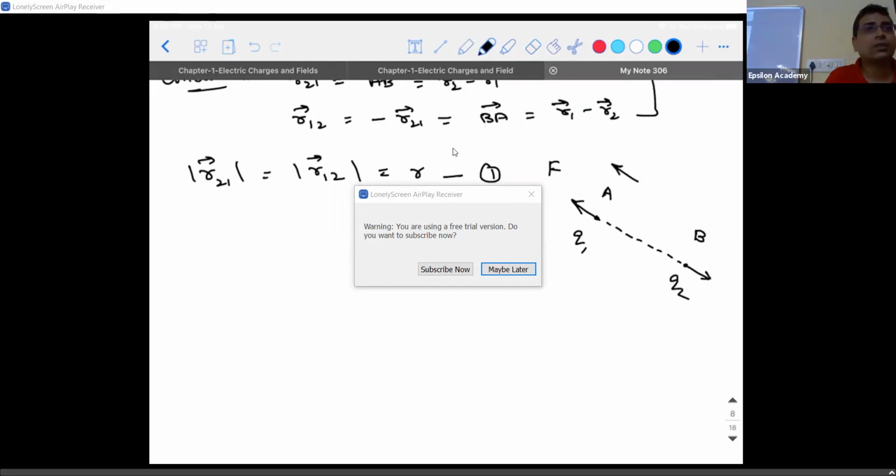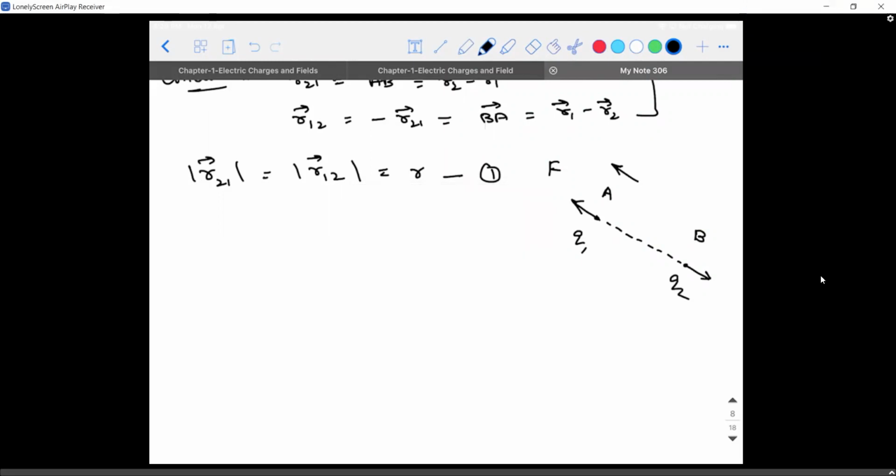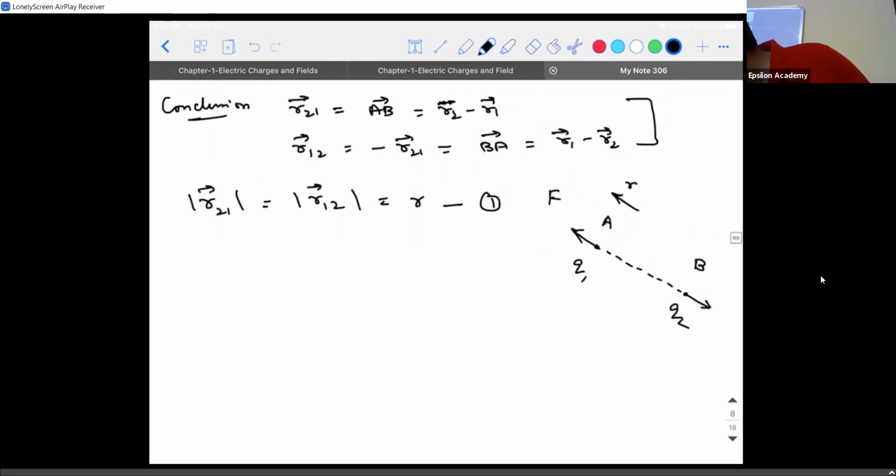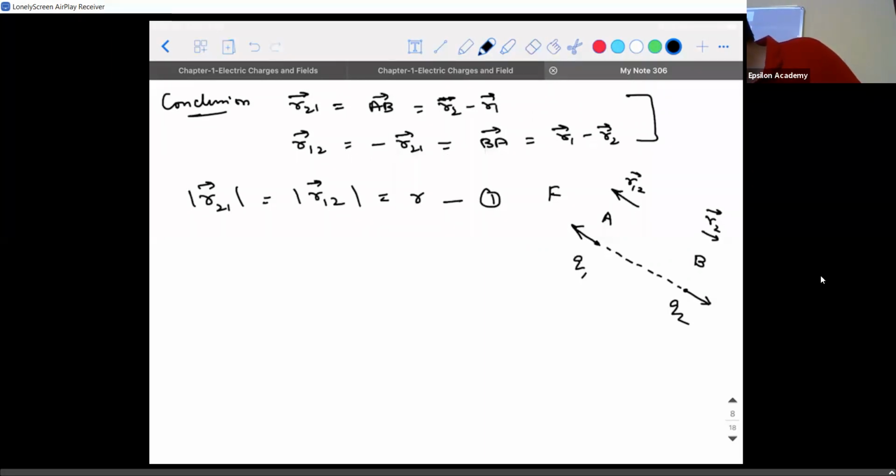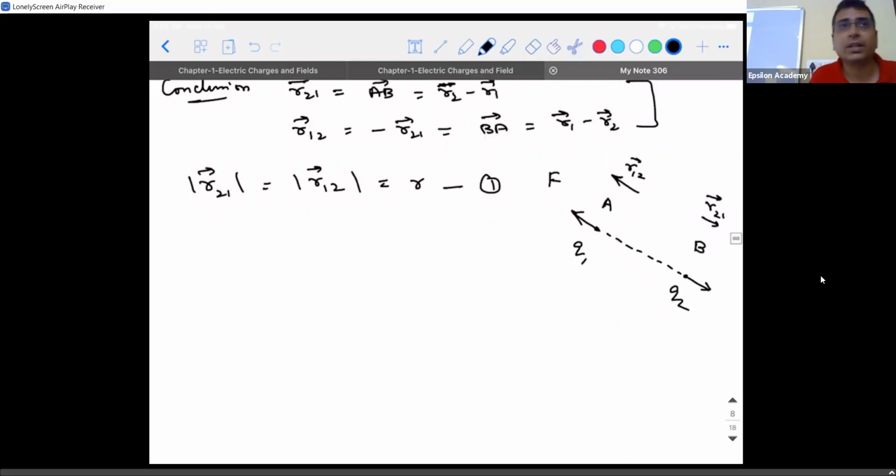So what is this direction, guys? BA vector is represented by which vector? BA vector is R12 vector. AB vector is R21 vector. I hope there is no confusion, right? So this is a force, this is a force.